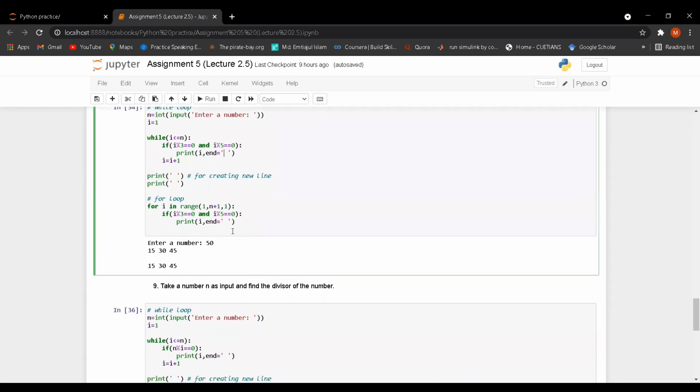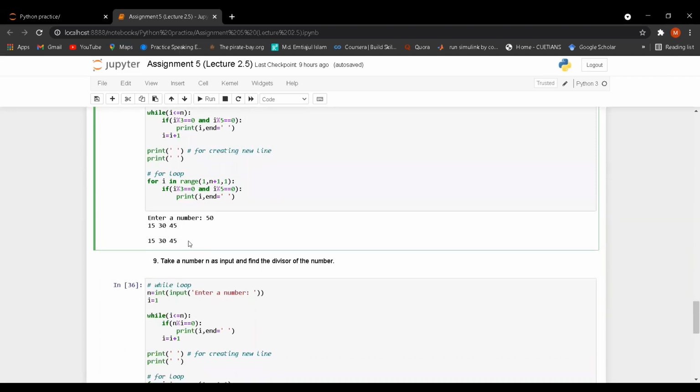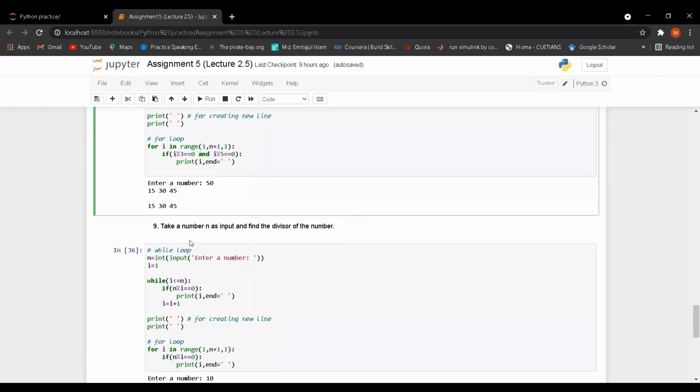For the for loop, the initial value is 1, the condition is n plus 1 and the increment is 1, and under the for loop I have used the same condition: if i percentage 3 equal 0 and i percentage 5 is equal 0, then I have printed i, so the same result is shown here.